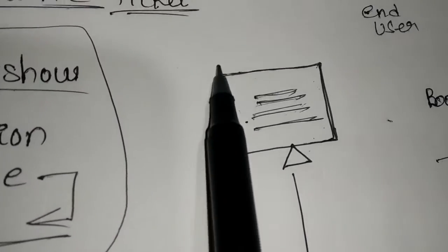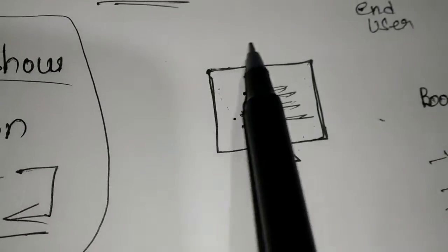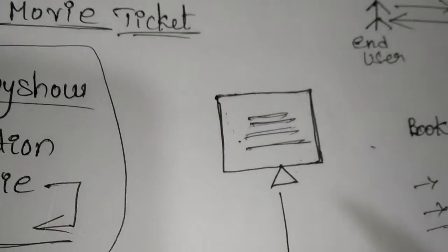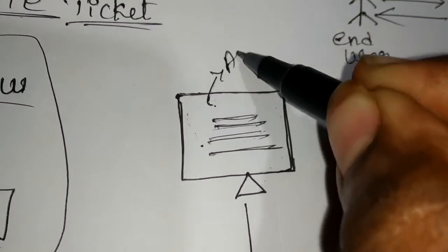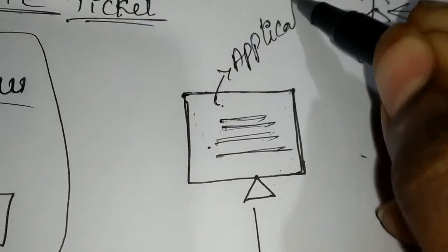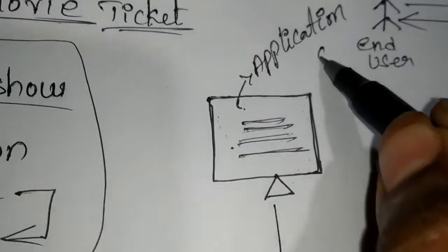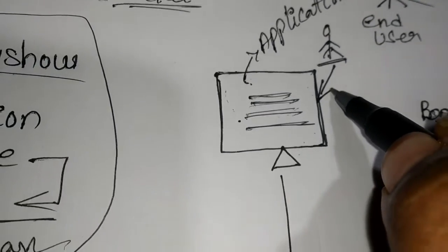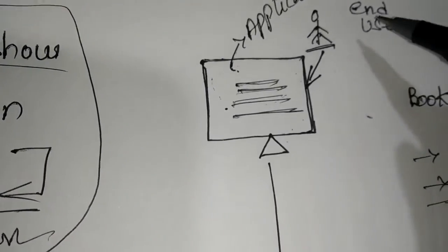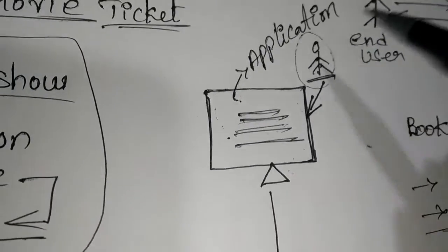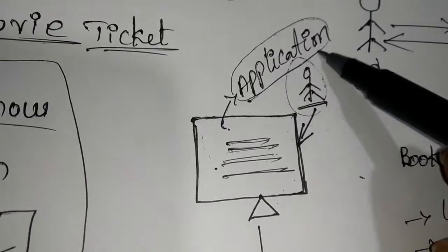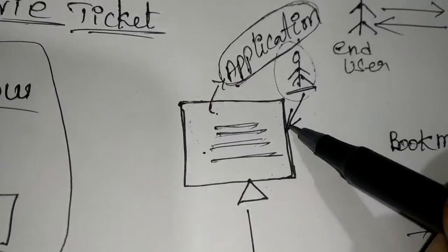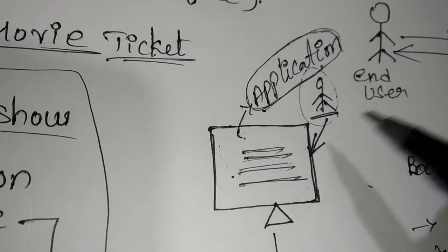So the end user is going to book the ticket by using some application. Here the end user is booking a ticket on the computer, right? The end user is using the application, so the application is acting as an interface between the end user and the computer.